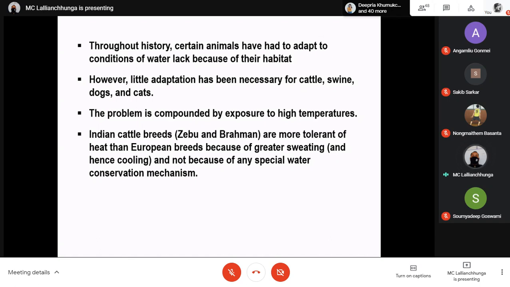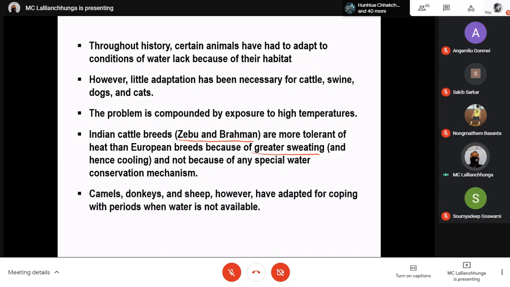Okay, the thing is that this indigenous breed of cattle, they have more sweat glands. They can sweat a lot, so they can cool themselves. Because of sweating, they are more tolerant to heat as compared to European breeds. Okay, camels and sheep, however, have adapted for coping with periods when water is not available. So we know very well about the camels, their tolerance to heat. They can survive for many days without drinking water.